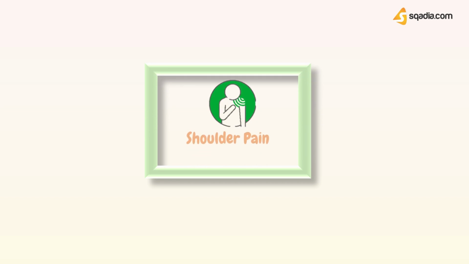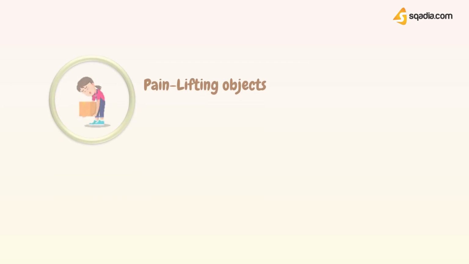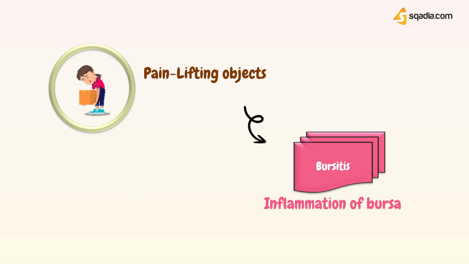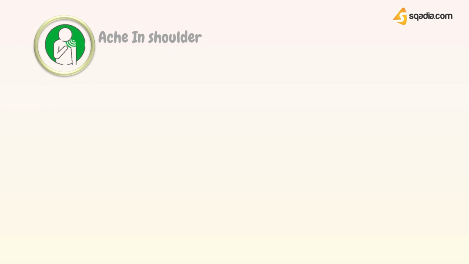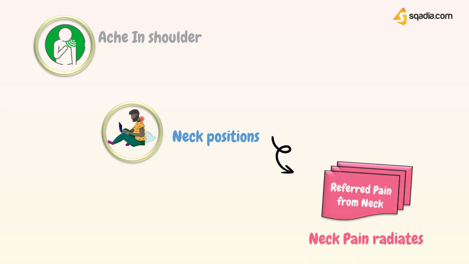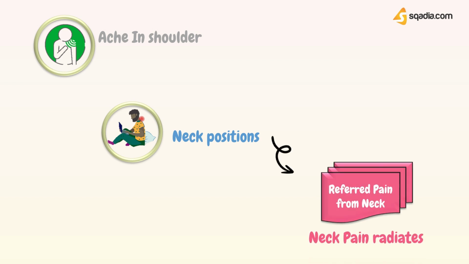So, if your patient is having pain when moving the shoulder, particularly when combing hair or lifting objects, then these symptoms might be caused by bursitis, which is an inflammation of the lubricating sac near the shoulder joint. Now, if your patient is having an ache in the upper arm or shoulder, and certain neck positions worsen the pain, then these symptoms might be caused by referred pain from the neck, which is neck pain that radiates to the shoulder.